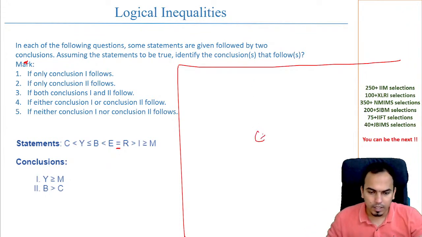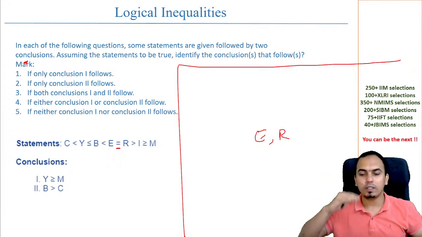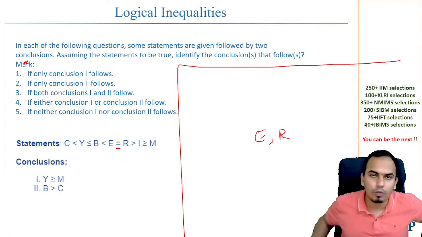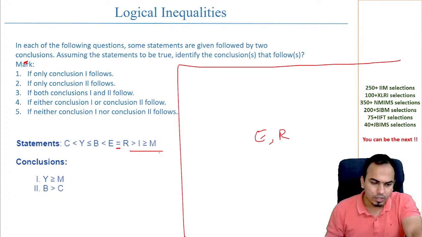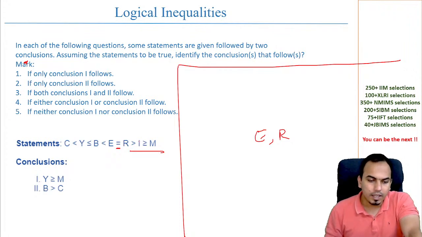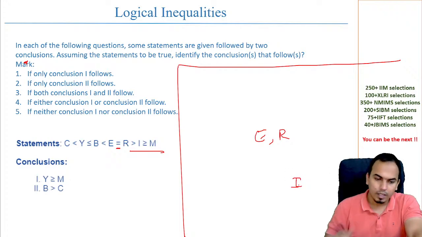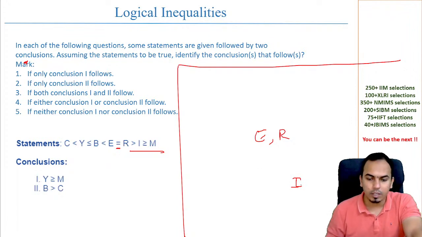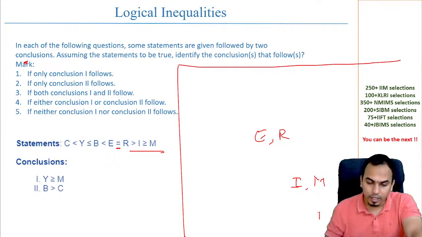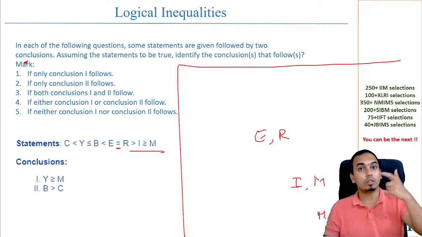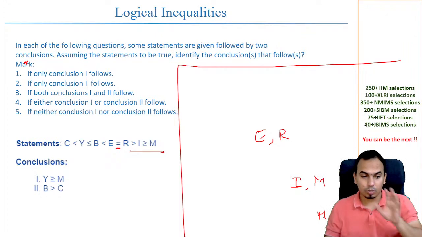For example, as I did here, if E and R are at the same level, I wrote them at the same level. Whatever is above them goes above, and whatever is smaller goes below. Let's say I'm doing the left hand side first. I is less than R, so I will come somewhere below. I don't know where below, but I will be below R. And M is less than or equal to. One case is equal to, so put M equal to I, and another case is M below. There are many possibilities for M like this. So that is done here.